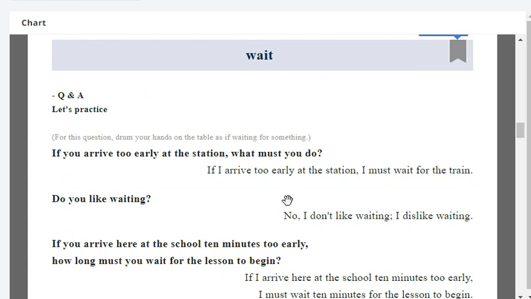If you arrive too early at the station, what must you do? If I arrive too early at the station, I must wait for the train. Very good.